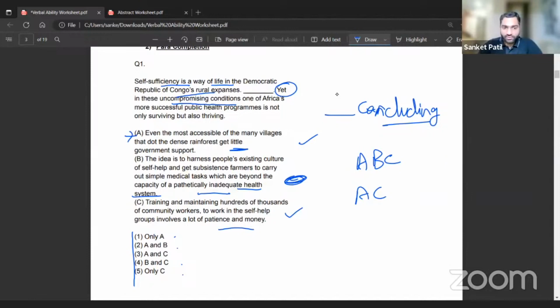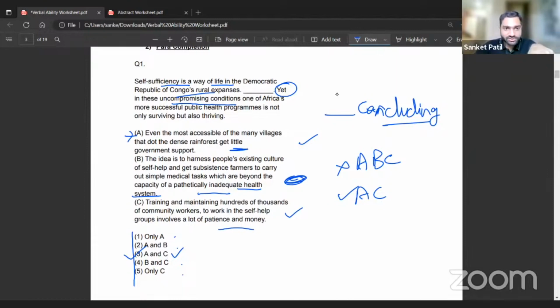So obviously when you look at the options, you cannot find the ABC there, but you can find an AC over there, which is option number 3. So that would come close to the answer over here. Now here, as we have seen, that is the answer, that is the correct answer. But this is a little trick that you can follow, but we're going to try to see if this fits really quick. Okay, as we have seen, first one fits.